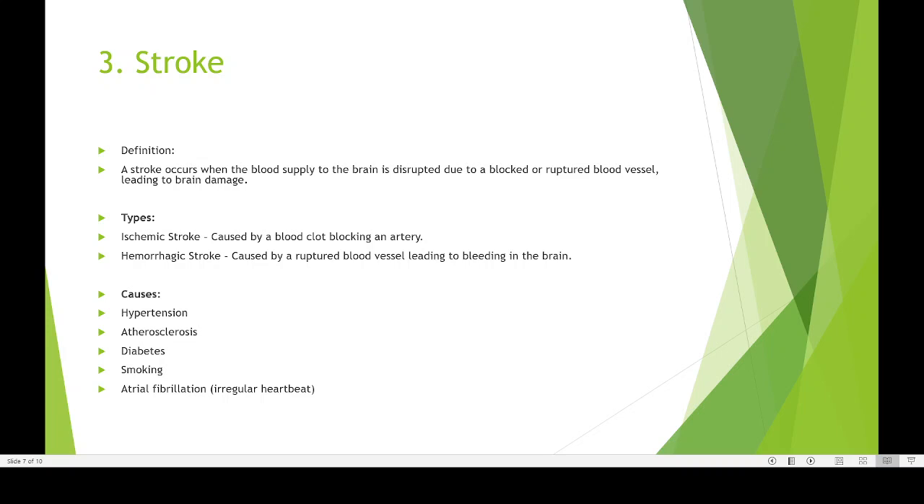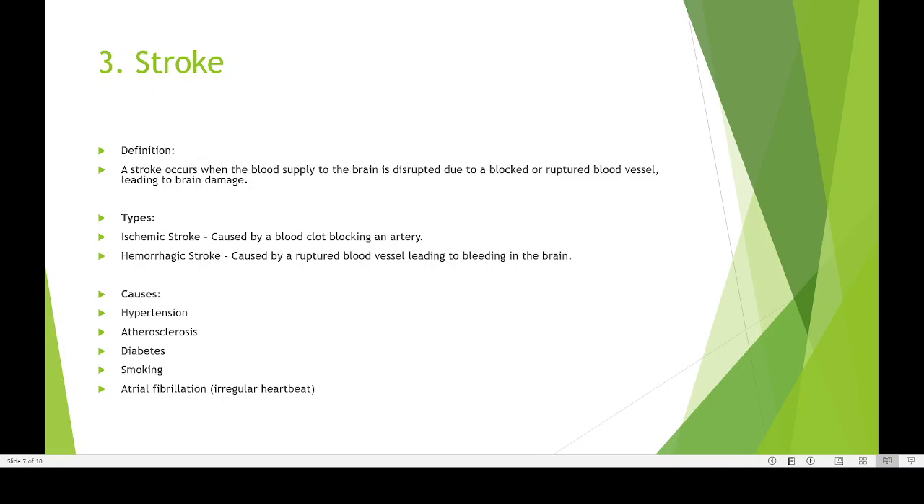Now basically we have two different types of stroke. One is ischemic stroke, which is caused by a blood clot blocking an artery. That is, in an artery, a small blood clot comes and blocks it, and that is known as the ischemic stroke. If you have a doubt, I will show you how the ischemic stroke looks. Here is a picture of an ischemic stroke. See, this kind of block is an ischemic stroke.